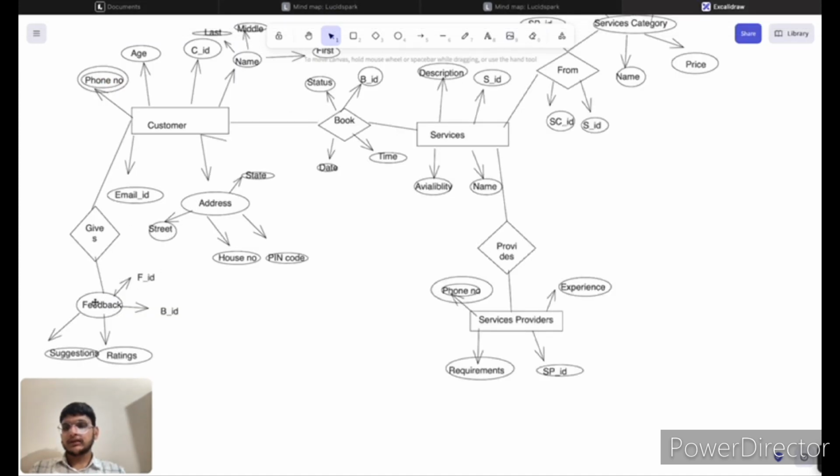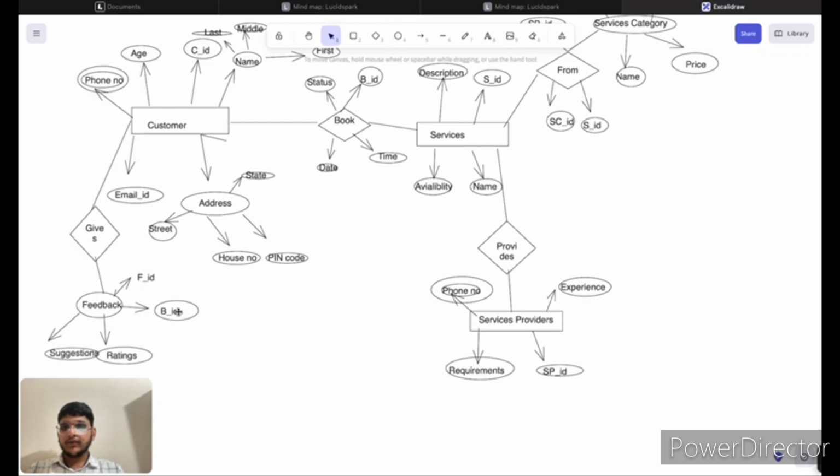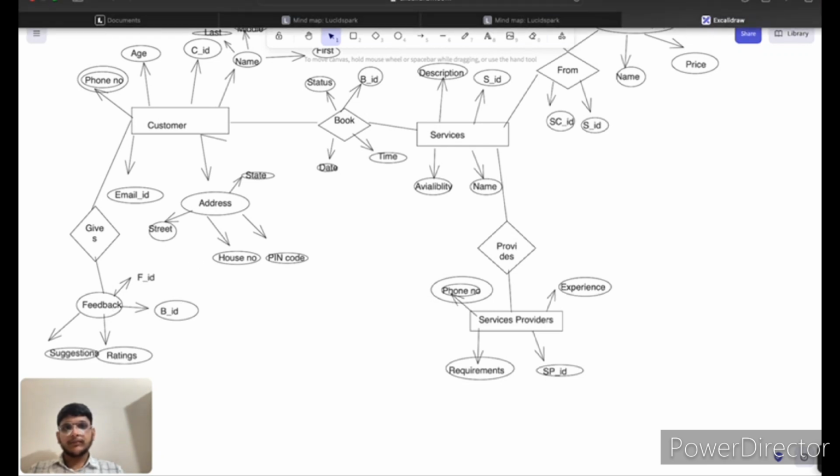Let's move towards another entity which is related to customer and feedback. So the customer gave feedback, and the relation between customer and feedback is gives. Feedback ID, booking ID, rating, and suggestions are the attributes of feedback, and booking ID is a foreign key in the feedback.